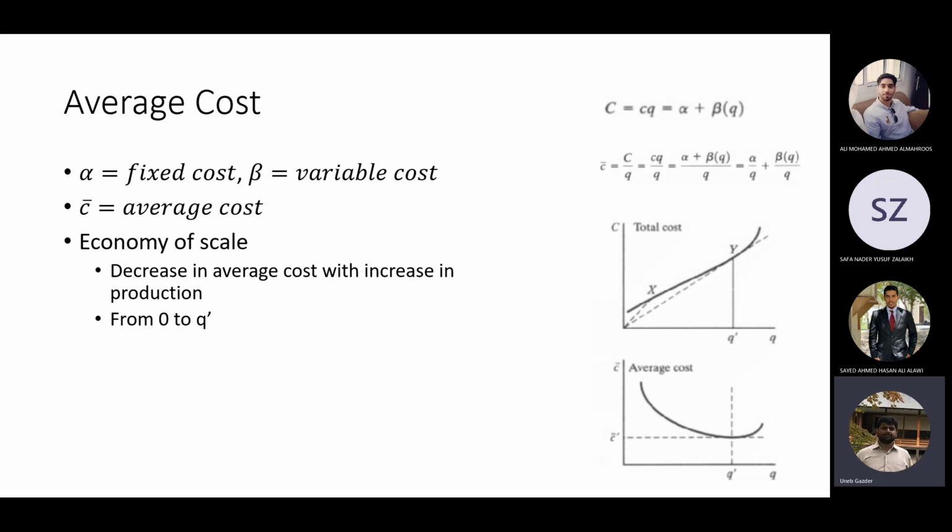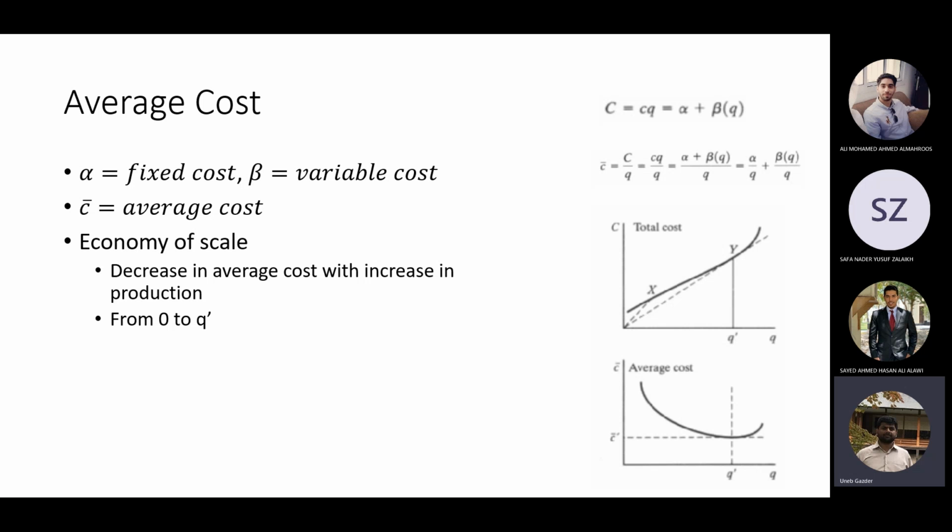And obviously we are talking about cost here. So let's say alpha is the fixed cost, beta is the variable cost, and C dash is the average cost, the average cost per unit of product.